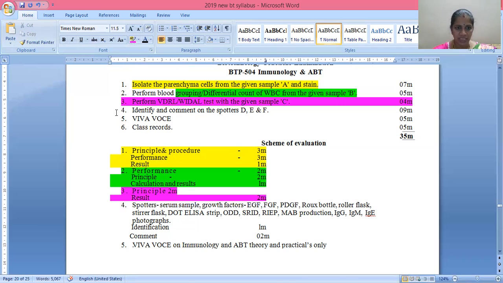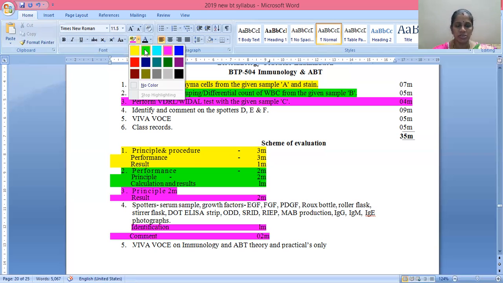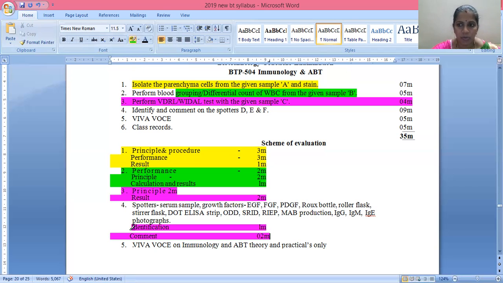Next one is identify and comment on the spotters D, E and F. This carries 7 marks, meaning identification 1 mark, then comment 2 marks. Now let us go through the spotters you need to study from the examination point of view.